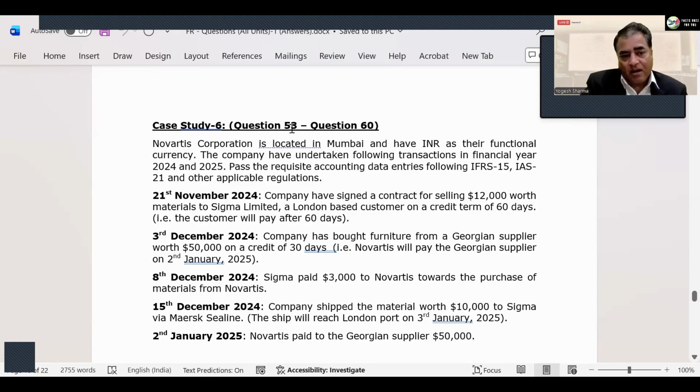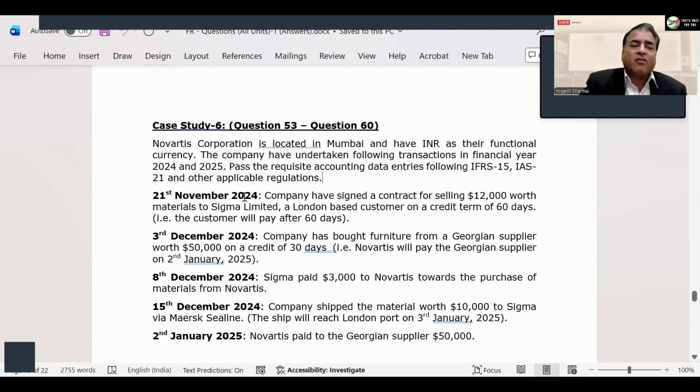So here what we have is a company based in Mumbai, and INR is their functional currency, right? When your company is in India, your corporate office is in India, you may have branches or other offices everywhere, but we look at the corporate office, where your primary business is. Say for Reliance, the functional currency will be Indian rupees. And for Microsoft, the functional currency will be US dollar. So that's how we have it. So a Mumbai-based company has INR as functional currency, and the company has taken foreign transactions and passed the accounting entries as per IFRS 15 and IAS-21, right?